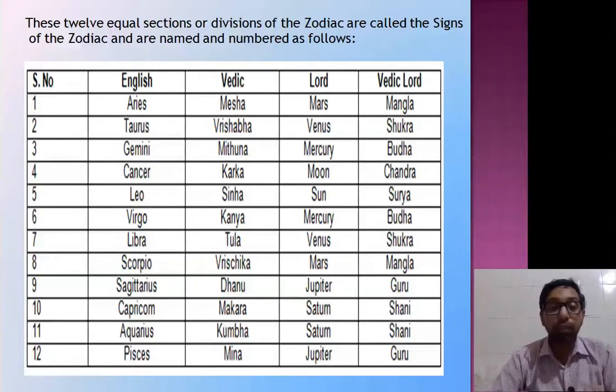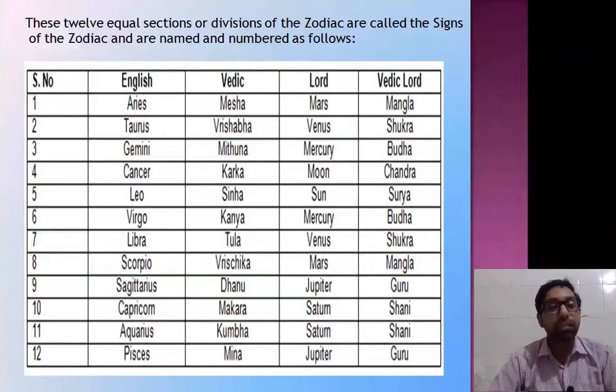Aries and Scorpio have lordship of Mars. Mars belongs to the Lord Mangala or Mangal. Taurus, its lord is Venus, which is ruled by Shukra. Gemini belongs to Mercury, its Vedic lord is Buddha.